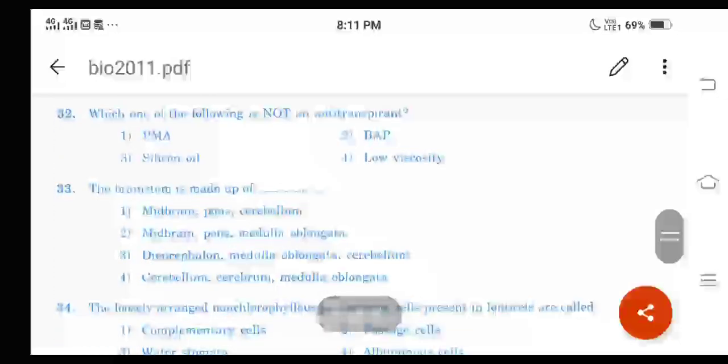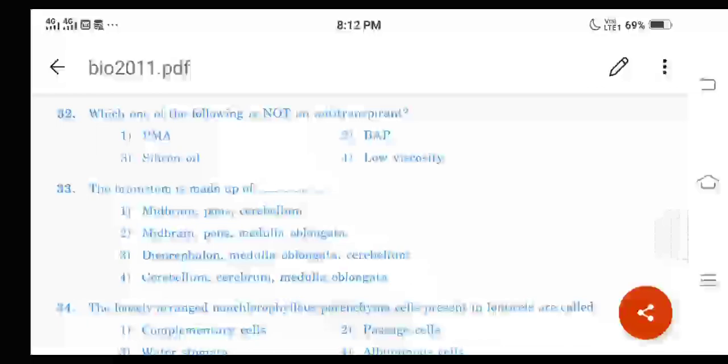Question number 32. Which one of the following is not an anti-transpirant? And here remember, first PMA, then second option is BAP, then third option is silicone oil, then fourth option is low viscosity silicone. And here, transpiration means what? Transpiration is nothing but the loss of water in the form of water vapors from the aerial parts of the plant.